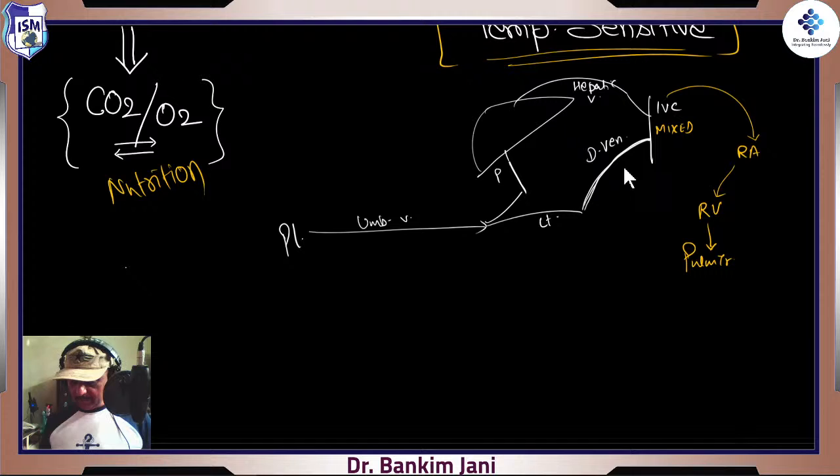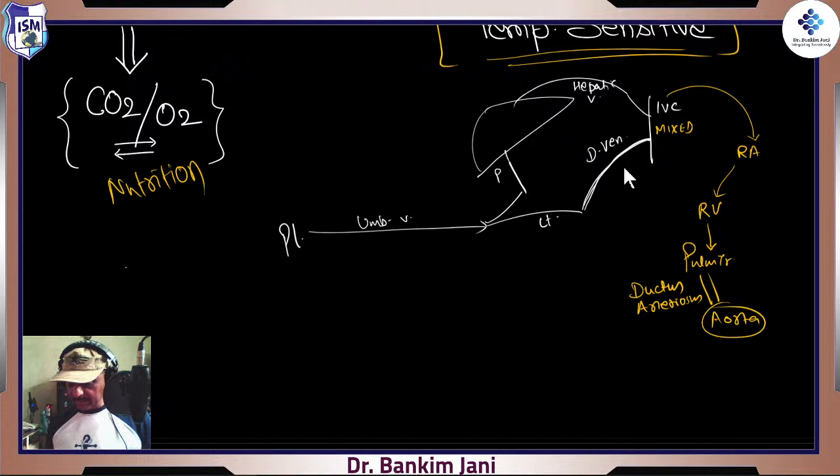So what would happen? It will say, okay, let's have a shortcut, a bypass. That bypass, which we now call over here the ductus arteriosus, right? This ductus arteriosus will connect this pulmonary trunk to the aorta.